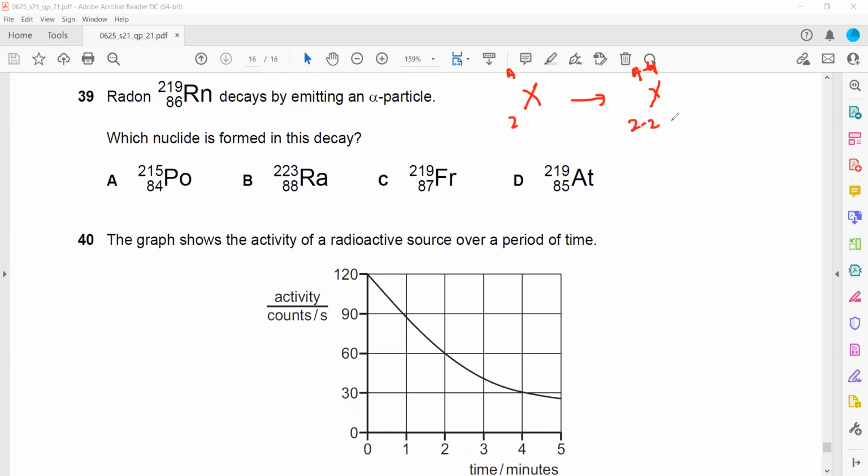The last question, the graph shows the activity of a radioactive source over a period. What is the half-life? Half-life means time taken for half of the radioactive sample to decay. So if originally it is 120, half of 120 is 60. So how much time did it take to drop to 60? It is taking 2 minutes. That's why B is the right answer.